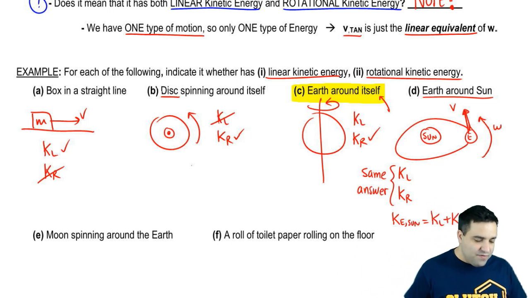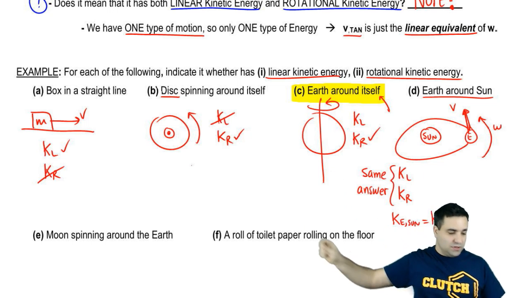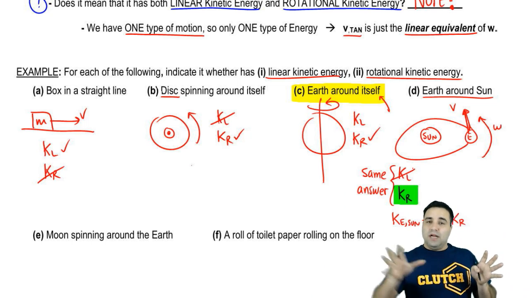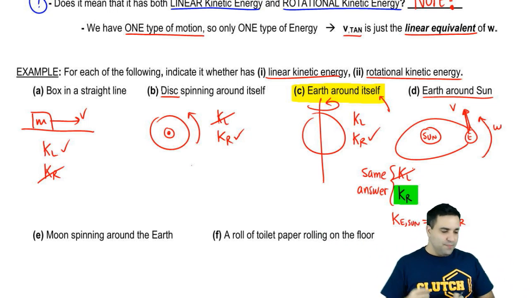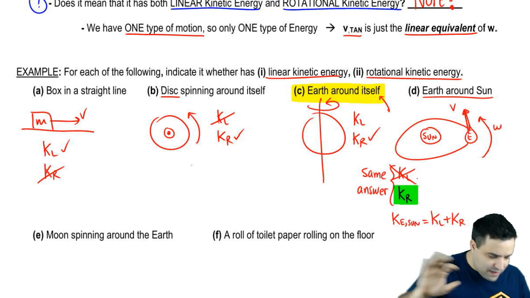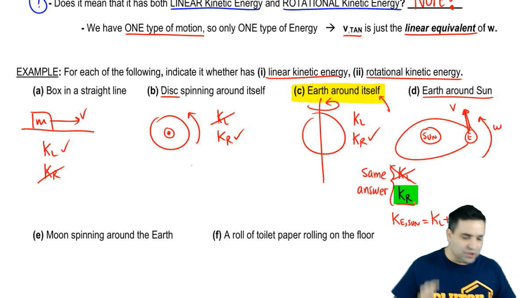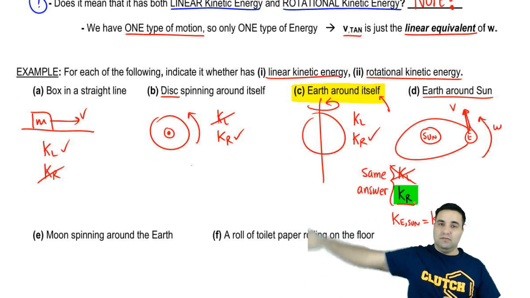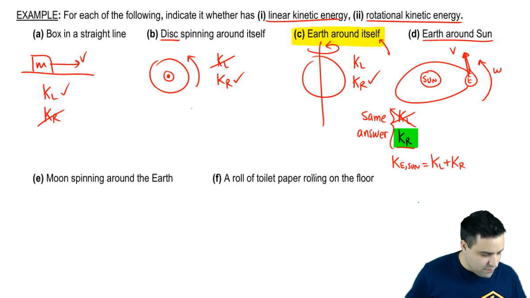Whenever you have an object spinning around itself or around something else, we're going to call that rotational kinetic energy, and we're going to say that there is no linear energy, right? I just mentioned how you could look at it both ways because there's a V and a W. You just can't count it as both. Well, we're going to forget about that. We're just going to make our life simpler and always think of it as rotational energy and never linear energy, okay? Even though you do have a linear velocity going around this thing. So I hope that makes sense. Around itself, around the sun.